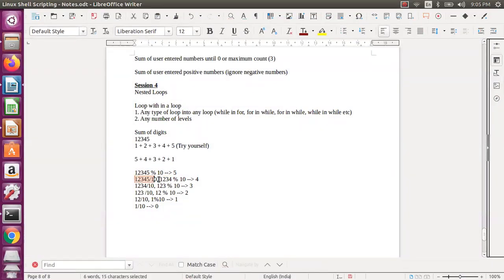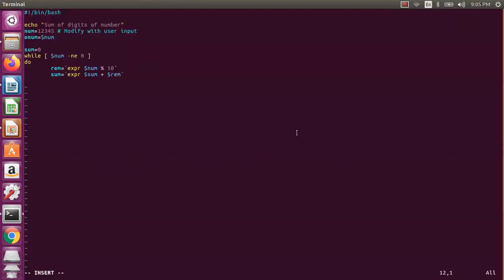Now for the second iteration, I need to divide by 10, and this logic is already there. So I just need to divide by 10. I say num equal to expression dollar num divided by 10, right? And then if I do this again, it will come back again. So the logic is already present, and for me, no need to do anything.